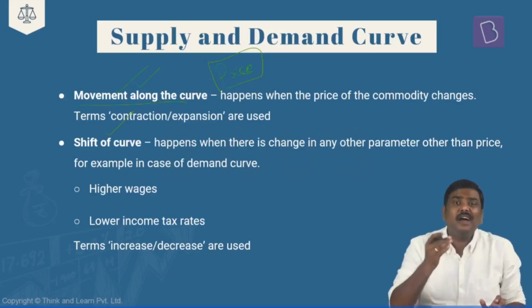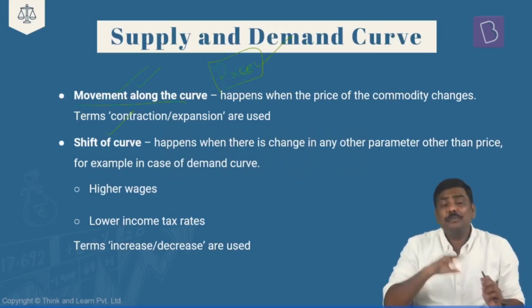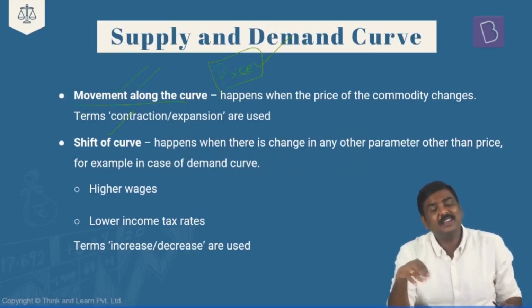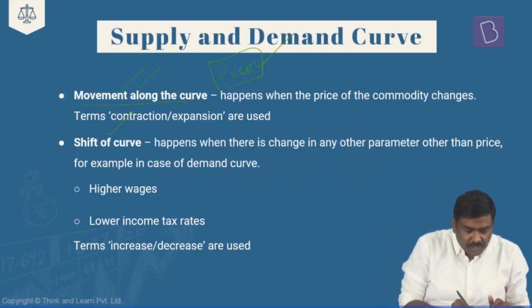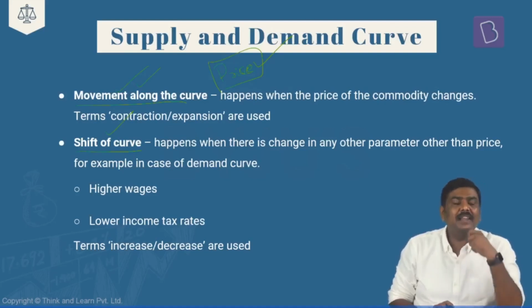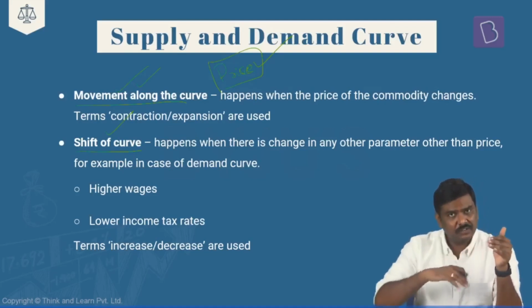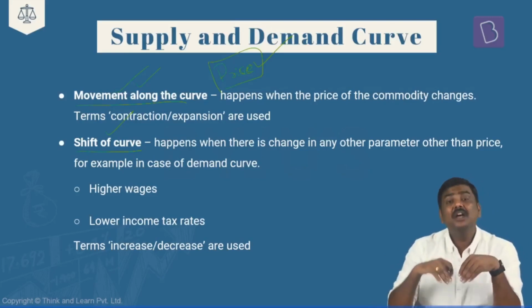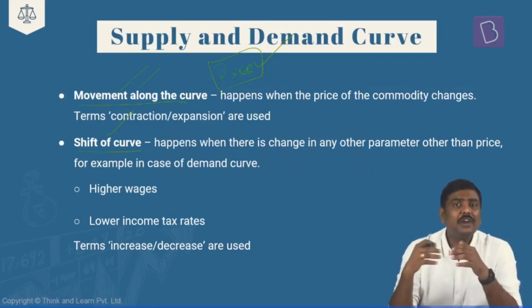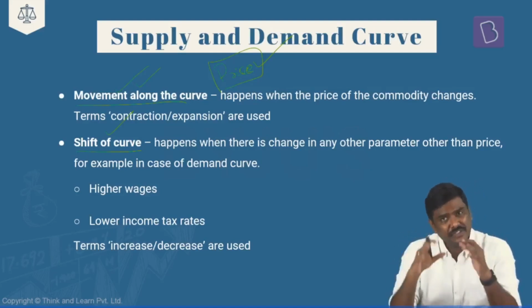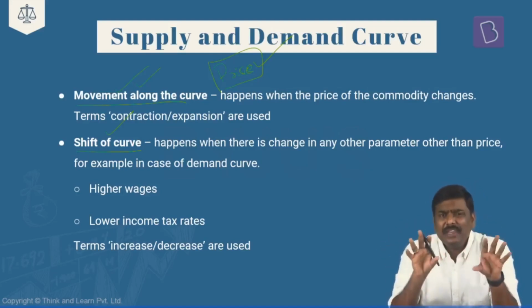Whenever you're referring to movement along the curve, you're basically referring to price variation of a commodity, as a result of which there is movement along the curve. And whenever you're talking about the shift of the curve, you're basically referring to a shift of the curve either to the right or to the left, but because of any other variable or any factor other than price which is changing in reality. Now, what is the meaning of this?